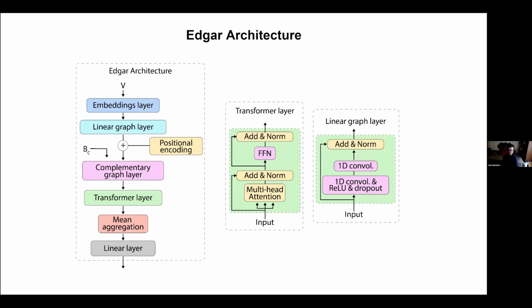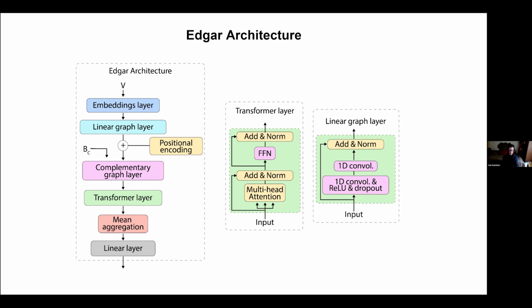Now, let's have a look at Edgar architecture. A nucleic acid structure is represented as a reduced graph, where the nucleotides are vertices connected by two types of edges, representing covalent bonds and complementary bonds. This information is passed to the neural network as embeddings layer. Then, Fourier positional encoding is used. It is later combined with the embeddings by summing the vectors. This makes the network know exactly which nucleotides form complementary bonds.